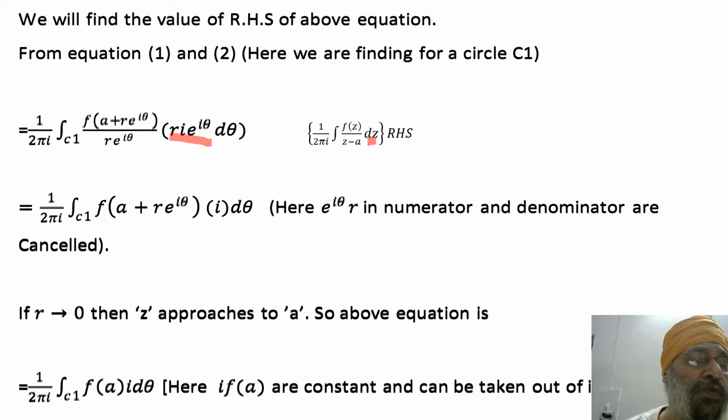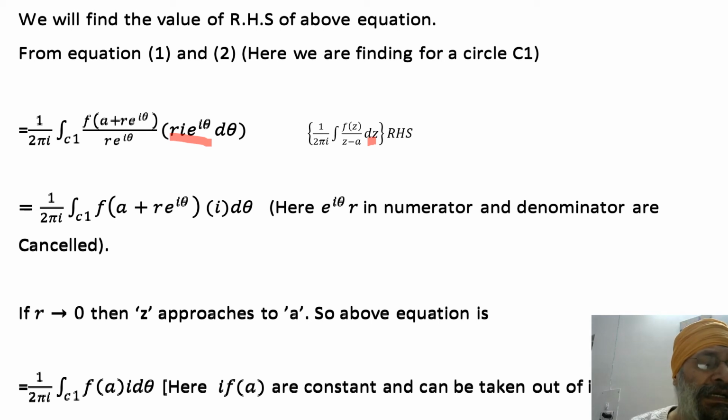So 1 by 2 pi i integral we are taking over C1, f(a plus r e to the power i theta), that is cancelled with here, right? This is left only. Here you can see r tends to 0, because we have reduced this already. So here we will put r tends to 0.